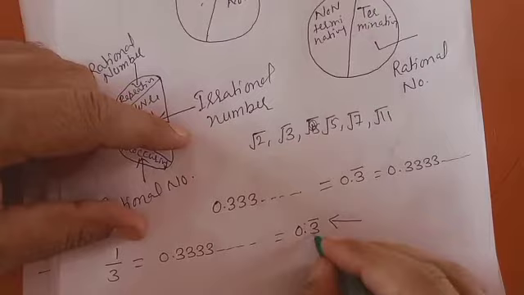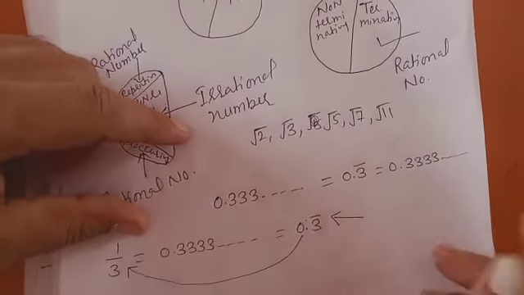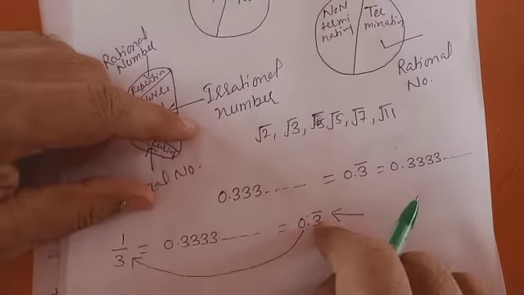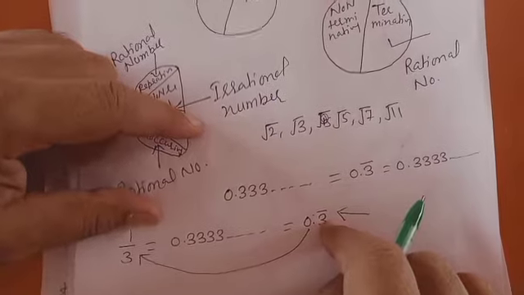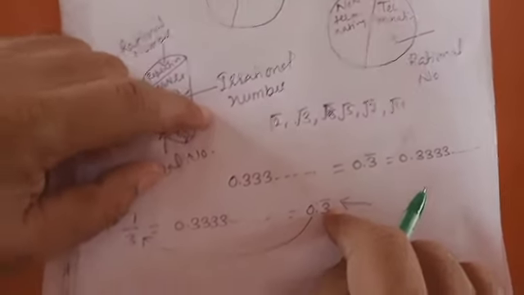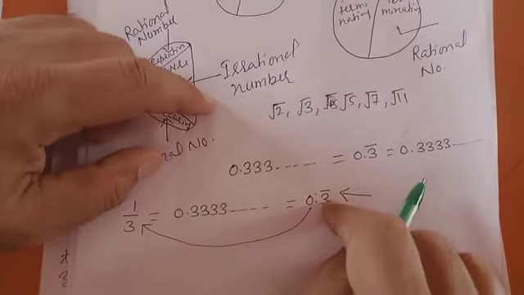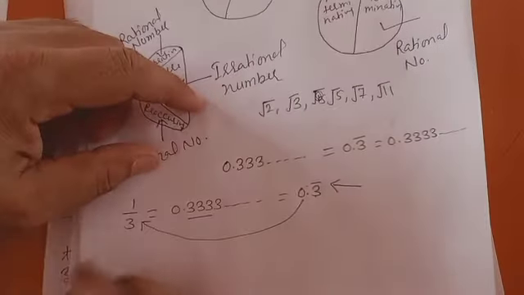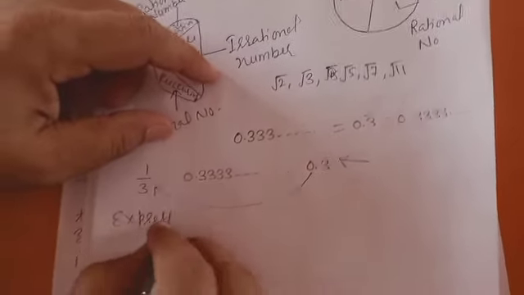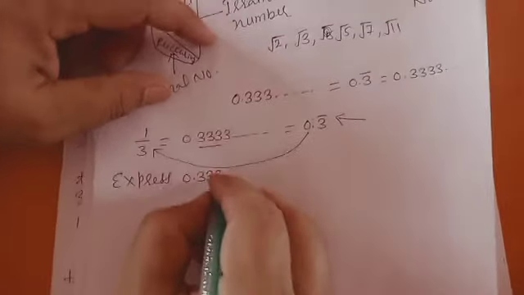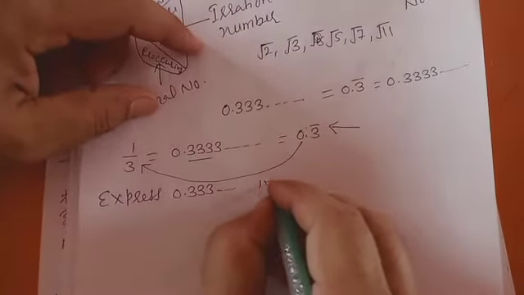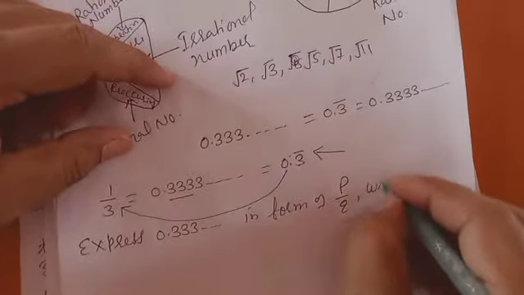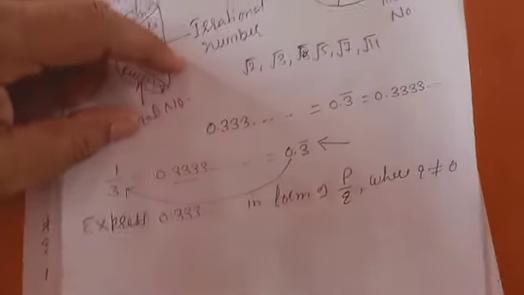How can we express this in the form of a rational number, that is P by Q? So the question is: express 0.333 in the form of P by Q, where Q is not equal to 0.